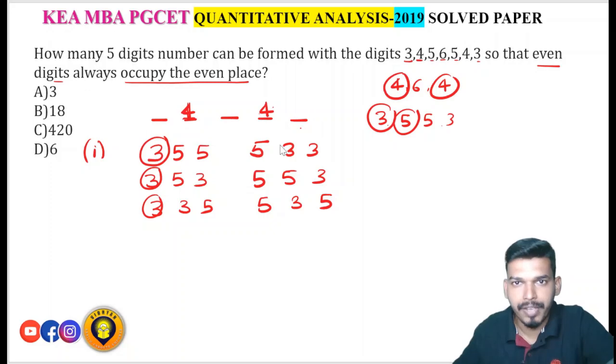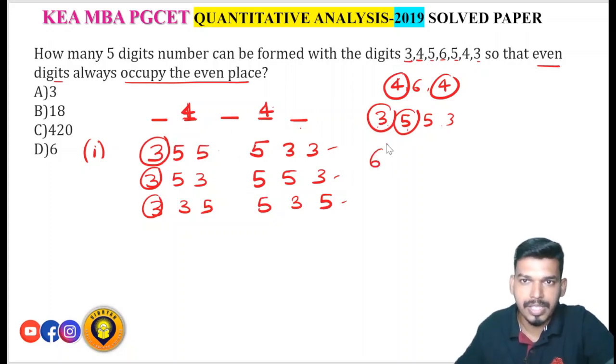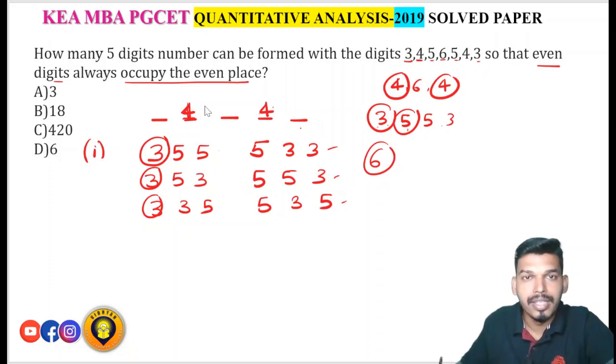Correct? 5, 3, 3, 5, 5, 3, 5, 3, 5. So these are the 3 possible ways if I put 5 in the first place. Okay, there are only two numbers, 3 and 5, right? So total how many ways will you get? Total 6 ways. This is when the even places are occupied by 4 and 4.